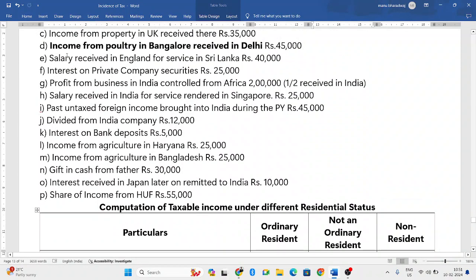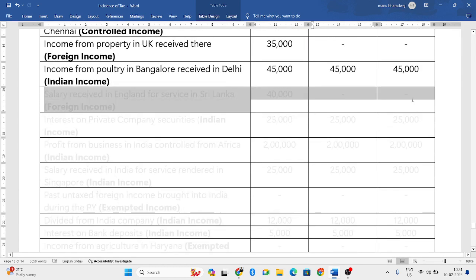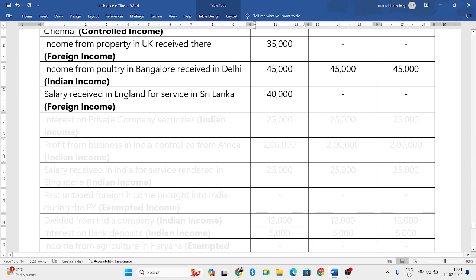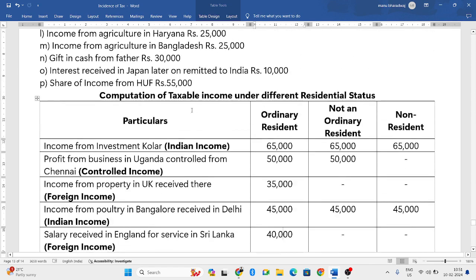Next. Salary received in England for services in Sri Lanka. So both arising and receiving aspect is outside India. When both the aspects are outside India, we consider it as foreign income. This is a foreign income from other sources. So only ordinary resident will be taxed. Only ordinary resident will be taxed.